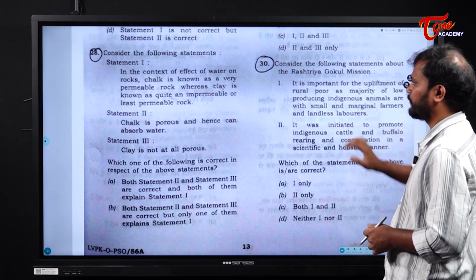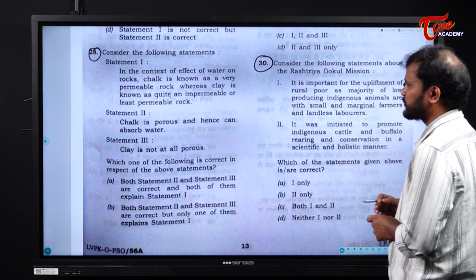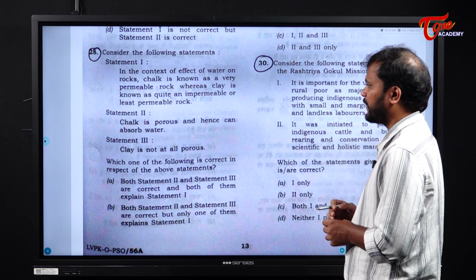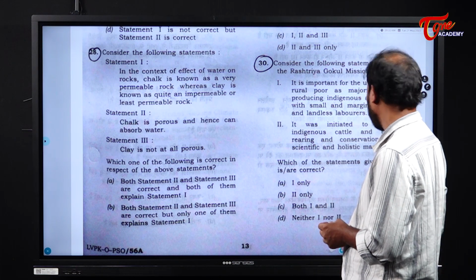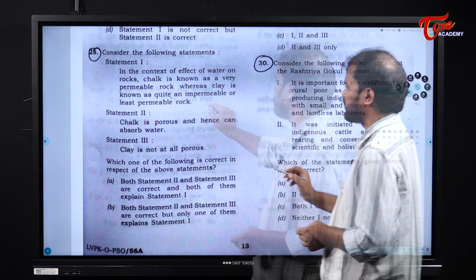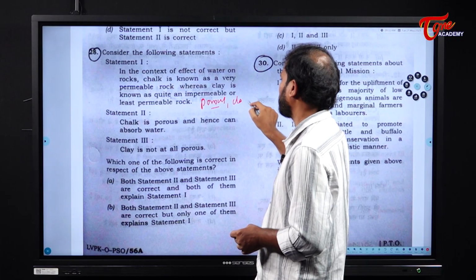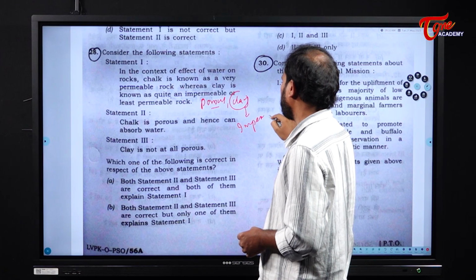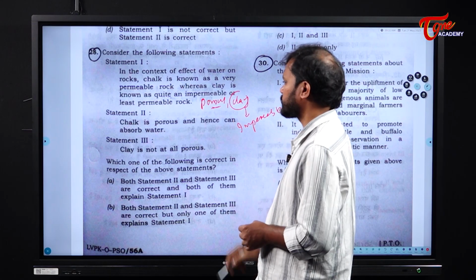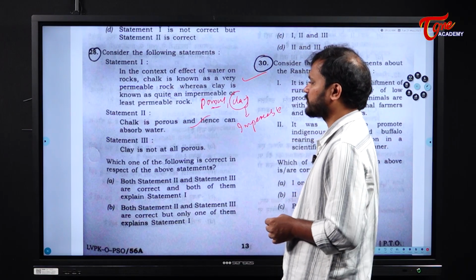Consider the following. In the context of the effect of water on rocks, chalk is known as a very permeable rock, whereas clay is known as quite impermeable or least permeable rock. This is right because chalk is more porous when compared to clay. Clay is little impermeable when compared to chalk. So statement 1 is correct and statement 2 is also correct.